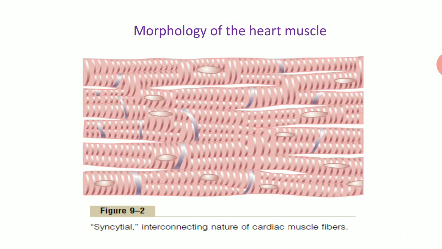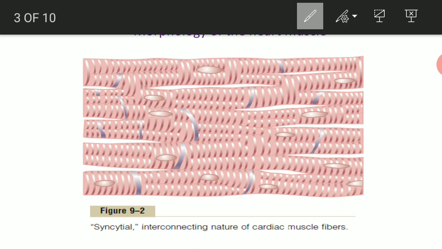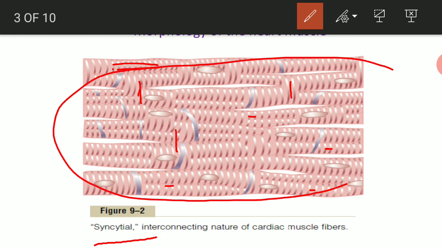This slide shows the morphology of heart muscle. One important term written here is syncytial, meaning these heart muscle cells are attached to each other by gap junctions. Because of these gap junctions, electrical activity occurring in one heart muscle cell will travel through the gap junctions to each portion of the heart muscle. So the whole heart functions as a syncytium. Syncytium means functioning as a single unit.